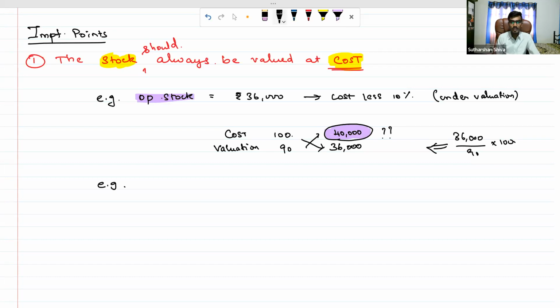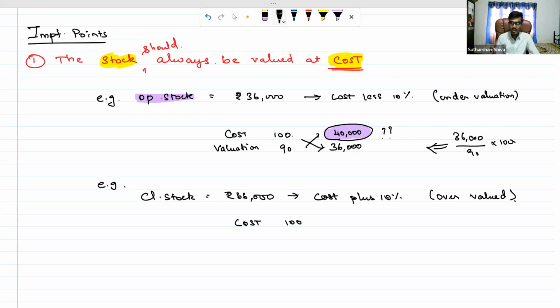In the example, closing stock is equal to rupees 66,000. What will they give? Cost plus 10%. In this case, it is overvalued. Okay, what you need to do? The cost is 100, but your valuation is going to be 110. Suppose that 110 is 66,000, what is 100? You just cross multiply it.